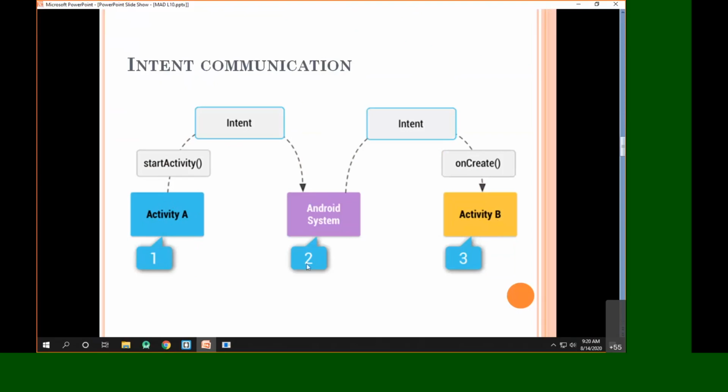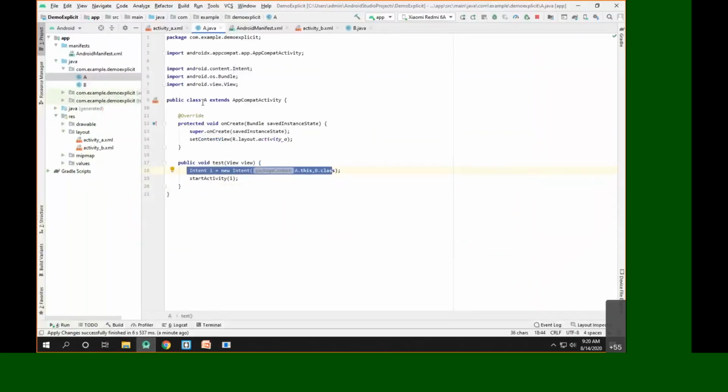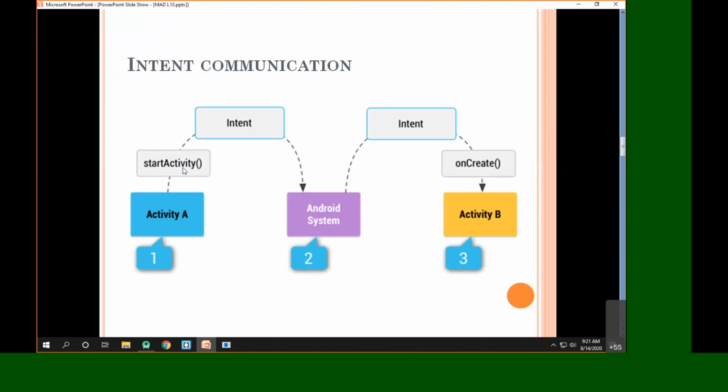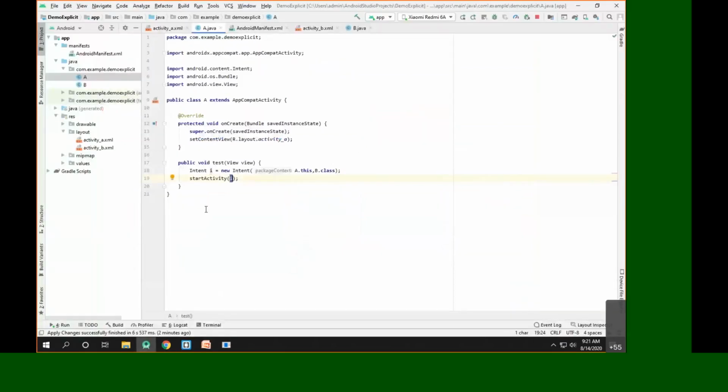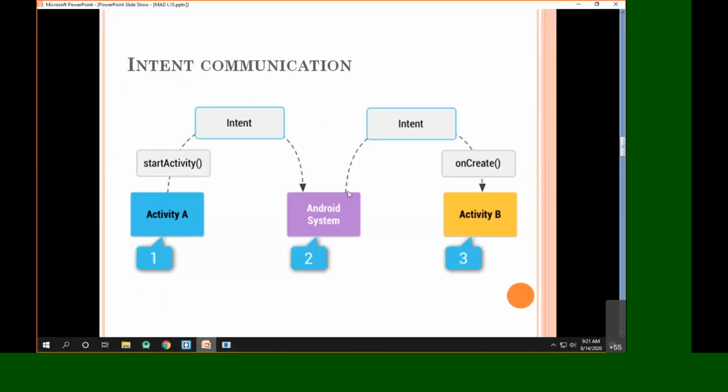Now what will happen here? Whenever we create the intent inside activity A, as you can see, we call the method startActivity, and while calling startActivity, we are passing this intent i as a parameter. Now, whenever we do this, this intent is created and given to the Android system. So whatever intent i is there, that intent is given to the Android operating system.